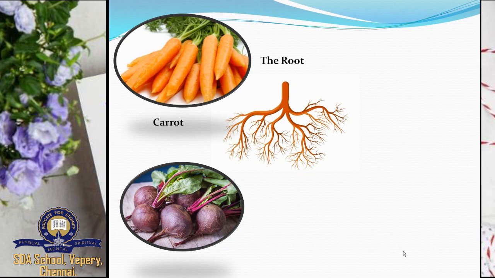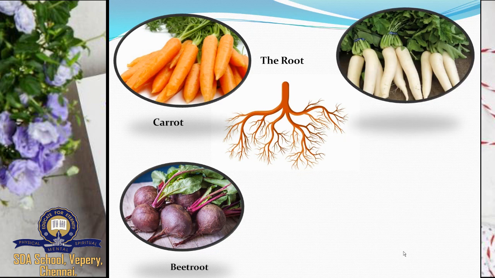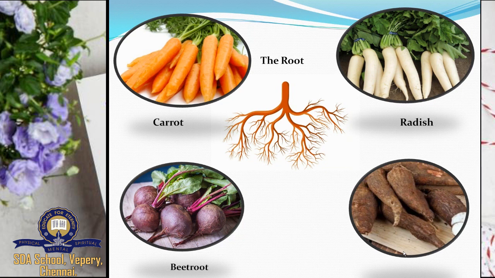Yes, it is beetroot. Third, what is this? Radish. And next, tapioca. So carrot, beetroot, radish, tapioca store their food in root. Do you understand? Okay.